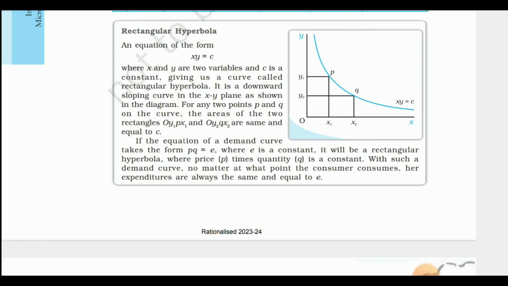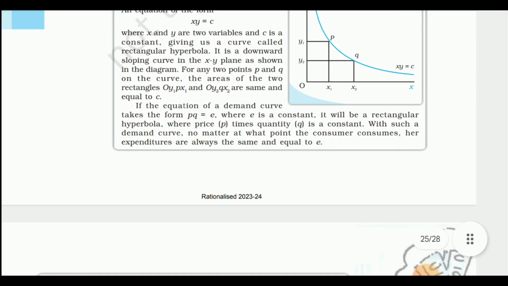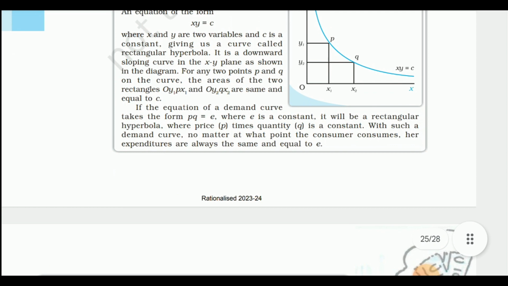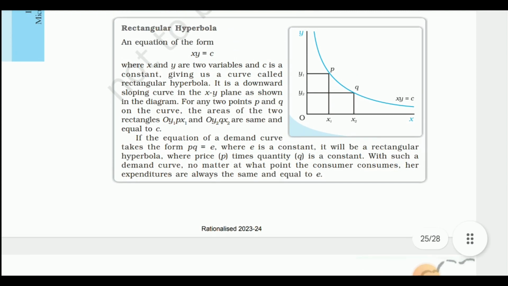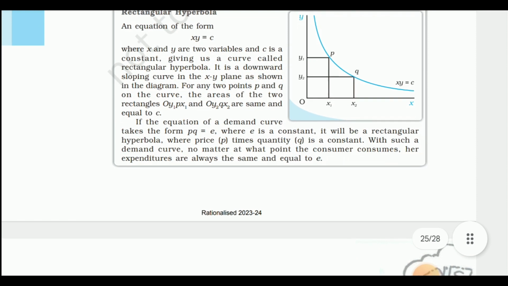For any two points P and Q on this curve, the areas of the two rectangles OY1PX1 and OY2QX2 are the same and equal to c. If the equation of a demand curve takes the form PQ equals E, where E is a constant, it will be a rectangular hyperbola. ये क्या होगा? Rectangular hyperbola, where price P times quantity Q is a constant. With such a demand curve, no matter at what point the consumer consumes, her expenditure is always the same and equal to E.